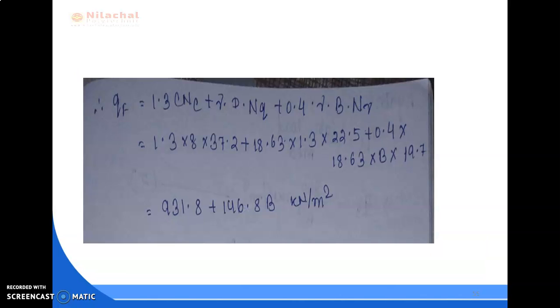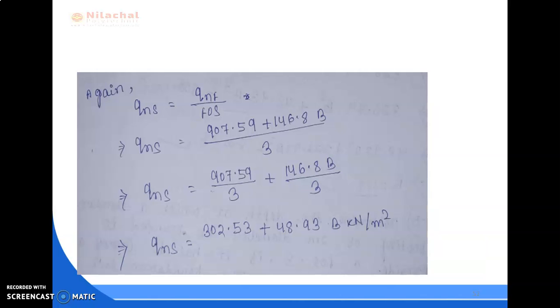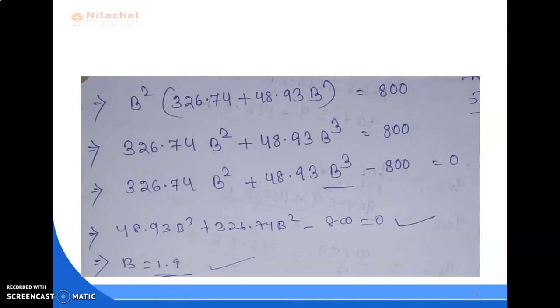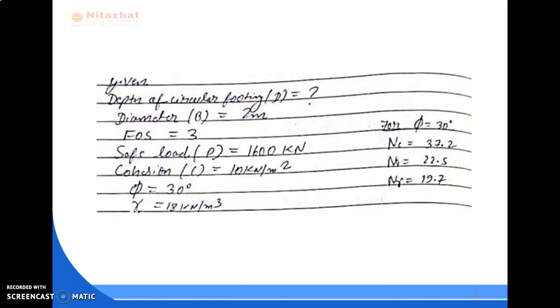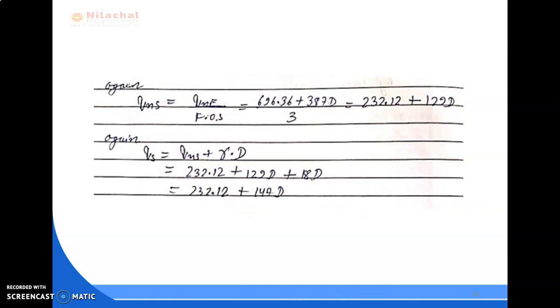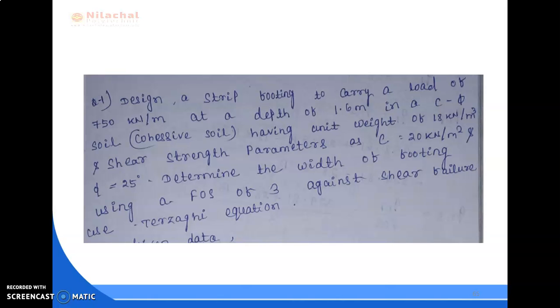Better solve it by yourself. Also it is mentioned here Terzaghi analysis. In every question it is mentioned. You may apply Terzaghi, or there is another method also which we will discuss later. So in this also the Terzaghi equation is given, but phi equal to 25 degree. So let us solve this question.